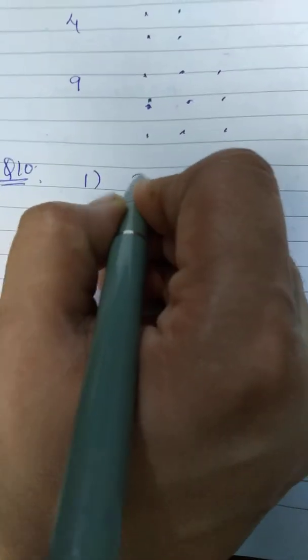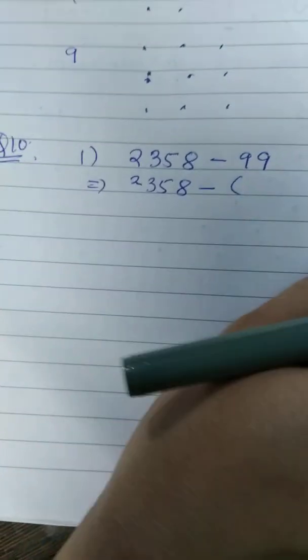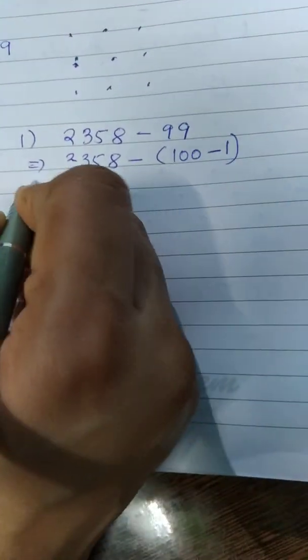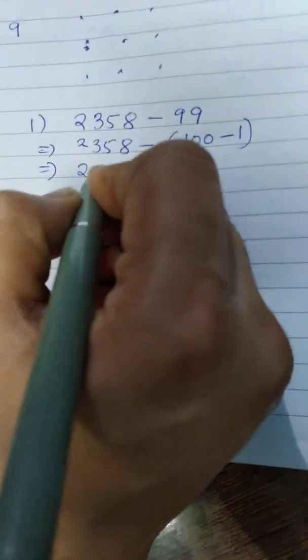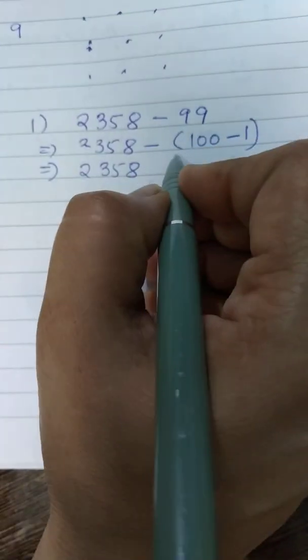Now come to question number 10. Evaluate using pattern. The first part is 2358 minus 99. Here 2358 minus, in the place of 99 we will write 100 minus 1. Now we open the bracket, then this minus sign will enter in the bracket.